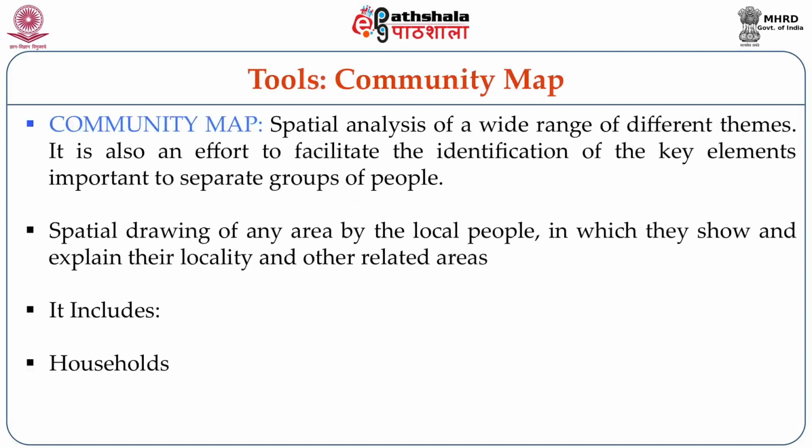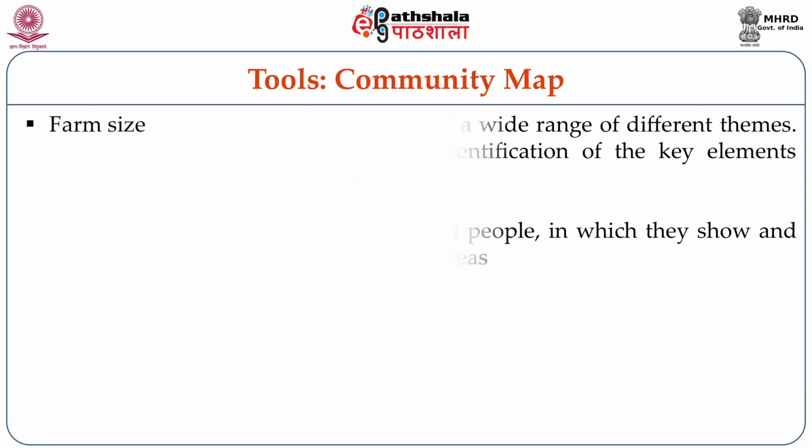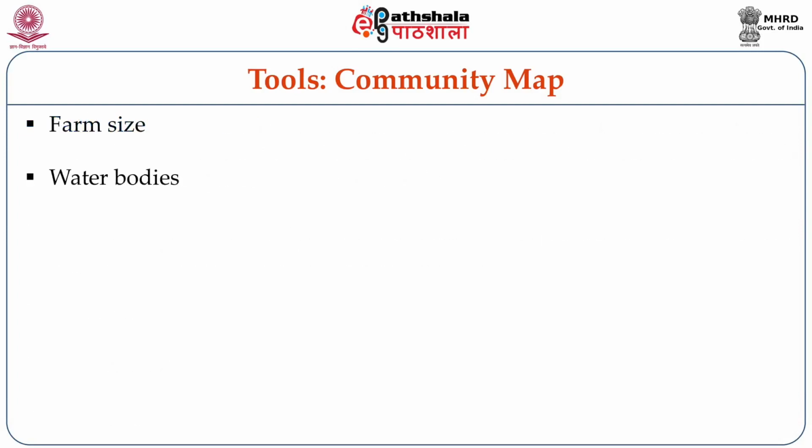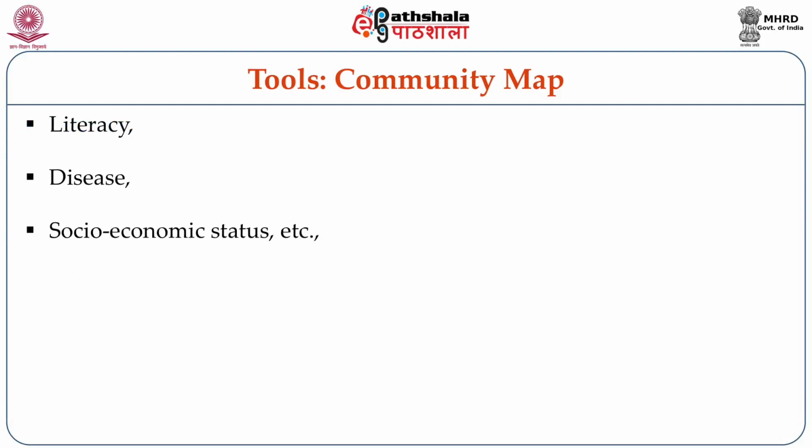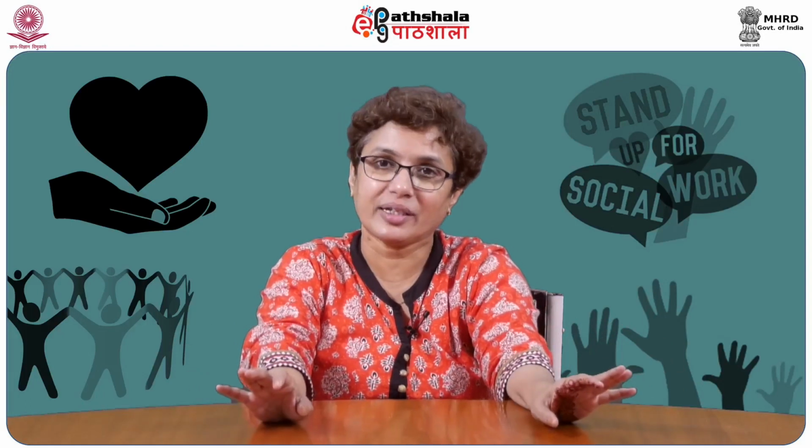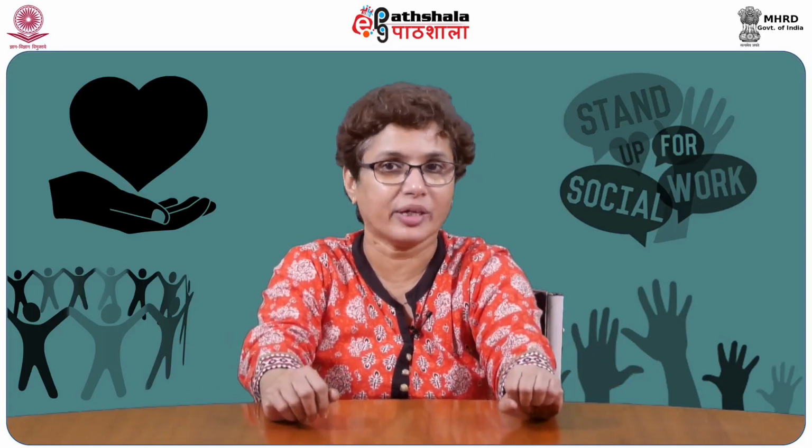A community map is basically a special kind of drawing drawn by the people, which explains where the households are, where the livestock is, what the farm sizes are, what water bodies there are, what the diseases are, and what the literacy rate is. So a demographic profile is included in it. Along with that, you are also mapping community resources, community property, roads, and various kinds of facilities in the community; all that goes in community mapping.